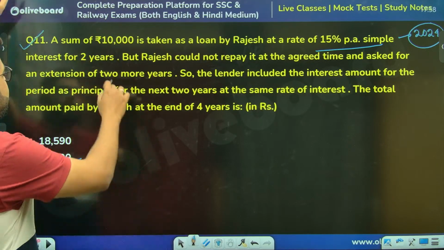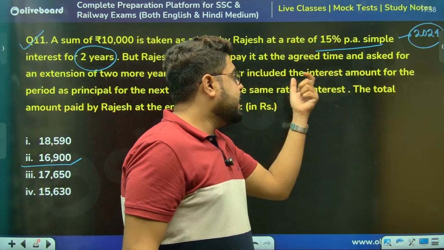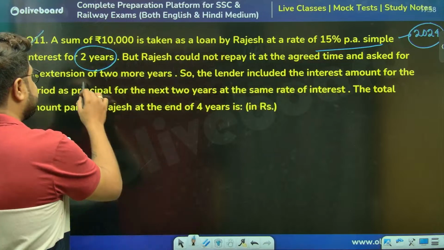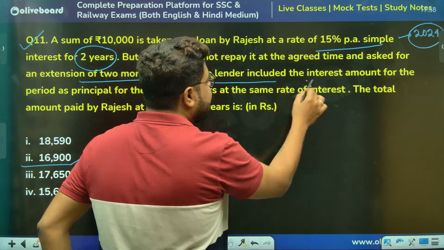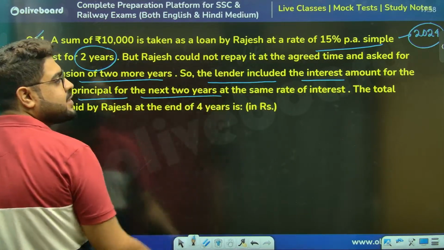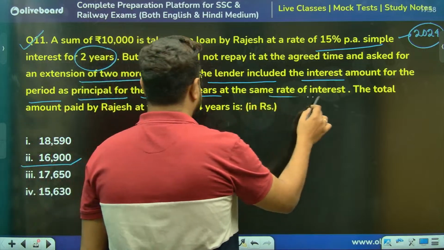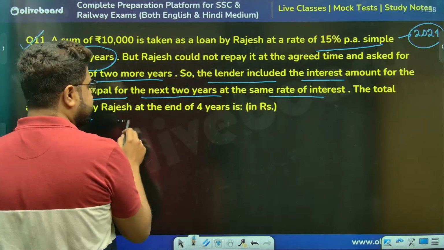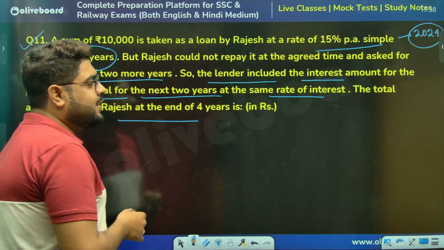Now, for 2 years, Rajesh could not repay it as agreed and asked for an extension of 2 more years. He became a defaulter. The lender included the interest amount for the period as principal for the next 2 years. So it's very simple. Same rate of interest. The total amount paid by Rajesh at the end of 4 years.